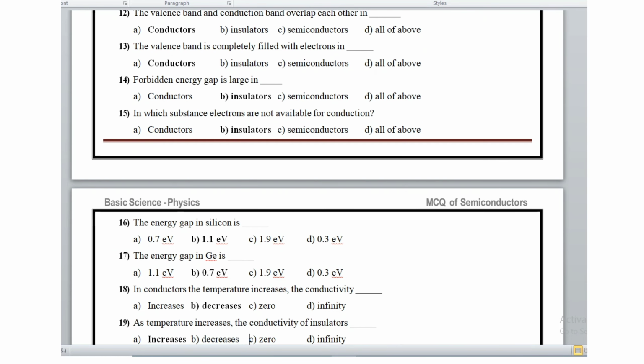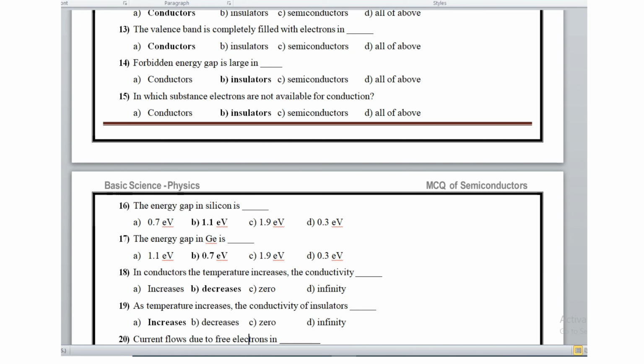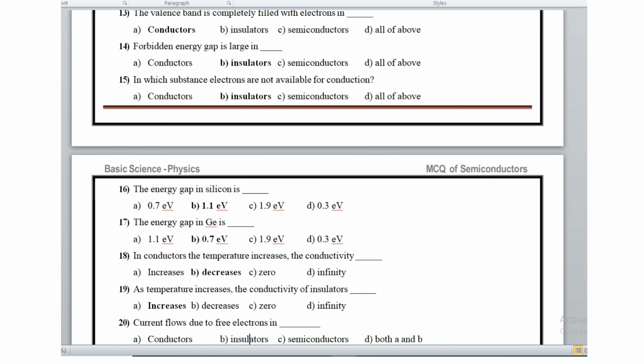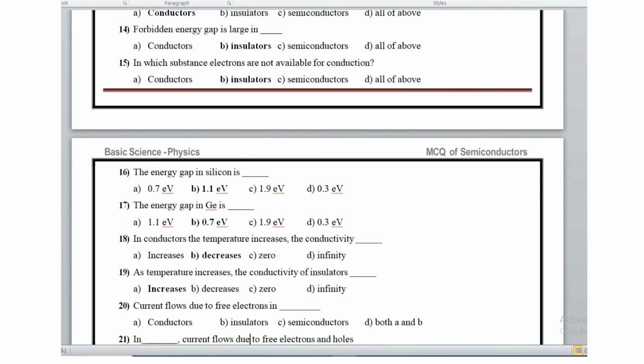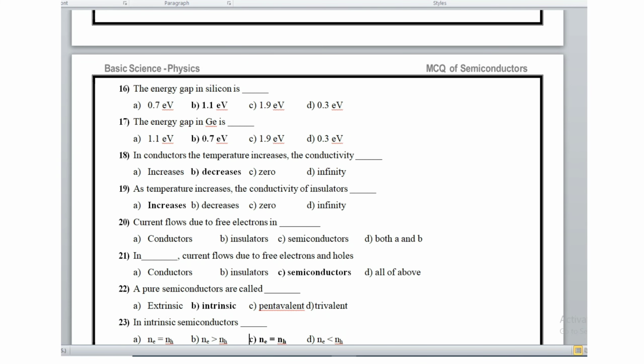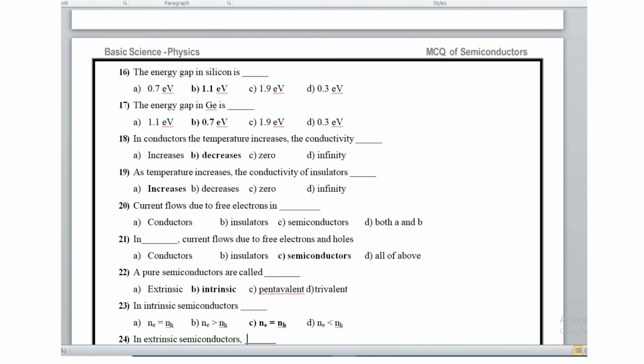The forbidden energy gap is large in which of the following? It is in an insulator. The forbidden energy gap is large. 15th question: in which substance are electrons not available for conduction? In insulators, electrons are not available for conduction. Now, question number 16. The energy gap in silicon is 1.1 electron volt. The energy gap in germanium is 0.7 electron volt.